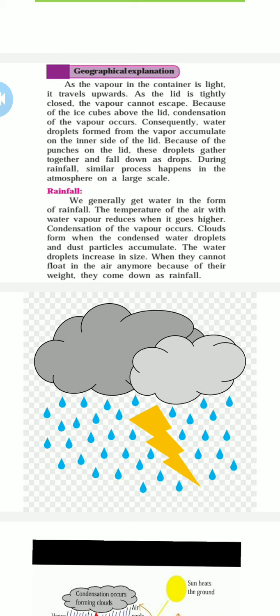We generally get water in the form of rainfall. See, rain is mostly what? Rain is water from the sky. So we generally get rainwater from rainfall.